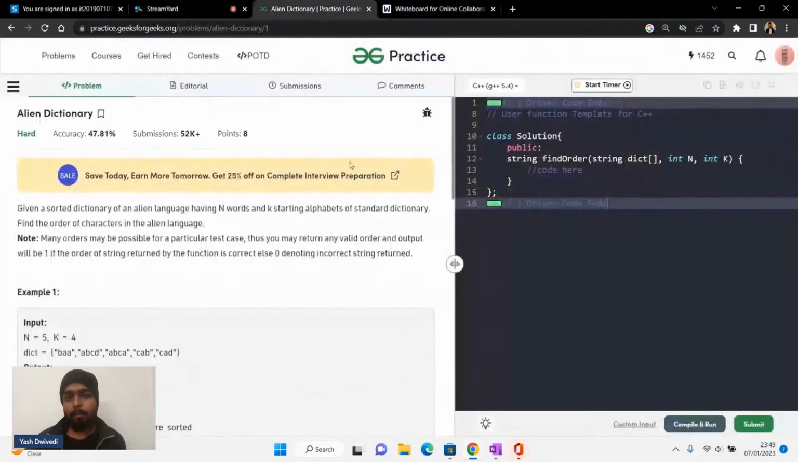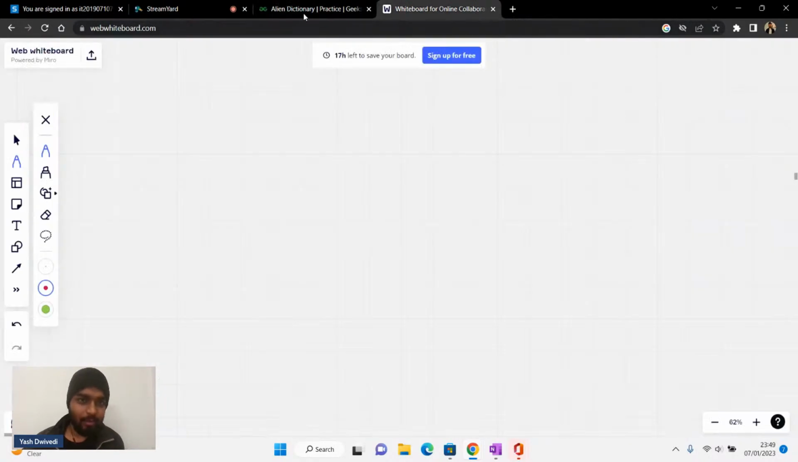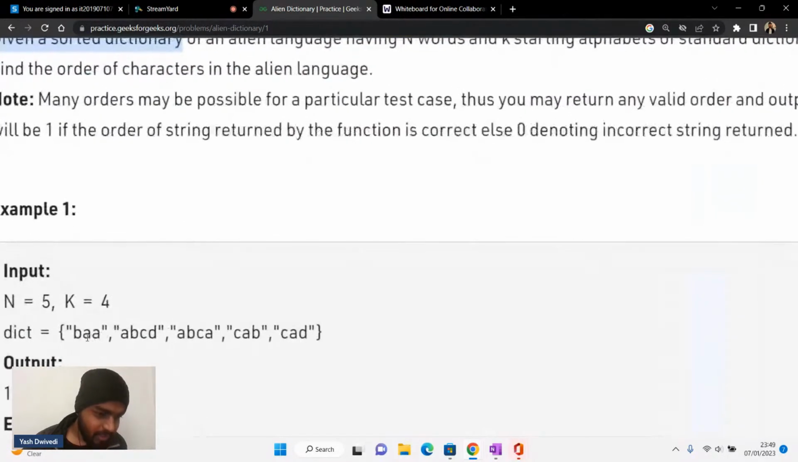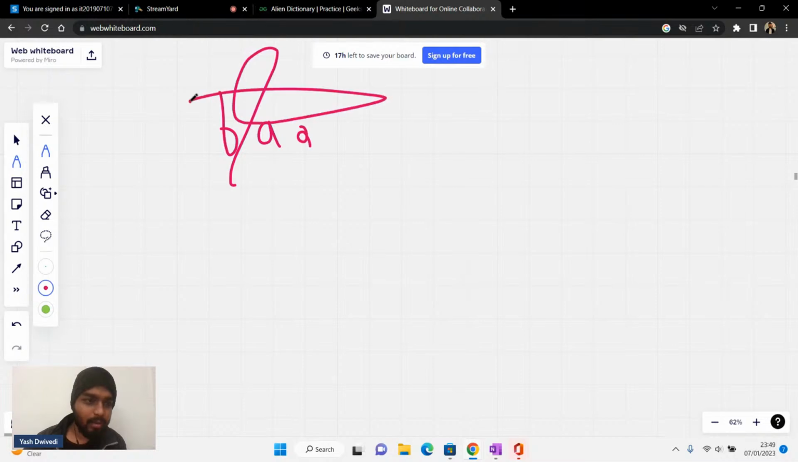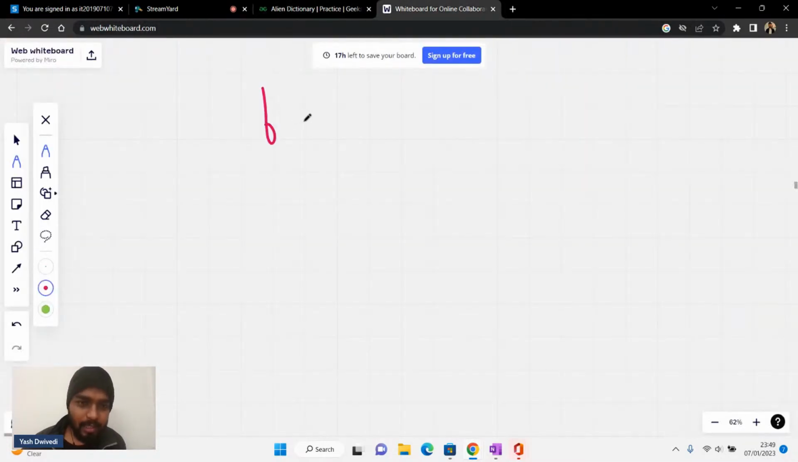Okay, now moving further, let's see this particular dictionary. These people are saying that they will have keywords. These people are saying that you have been given a sorted dictionary. This kind of dictionary has been given. What does the dictionary look like? It looks like BAA. So you have BAA in the dictionary.